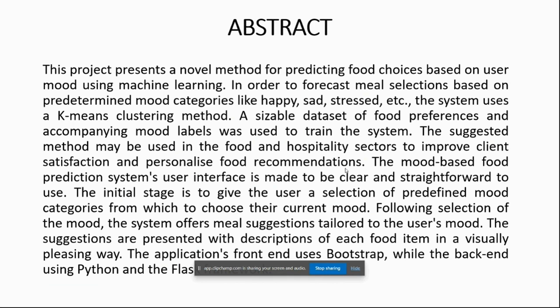This project uses machine learning to predict what kind of food a person is likely to have based on their mood. This system uses the k-means clustering method to cluster food items into different categories, and also the k-means clustering method to cluster restaurants as well. This system was trained on a dataset of food preferences called food choices, which is surveyed data by students, and also another dataset called the Zomato dataset to cluster the restaurants. The system was able to predict food choices with high accuracy. This suggests that it could be used to improve client satisfaction in the food and hospitality sectors.